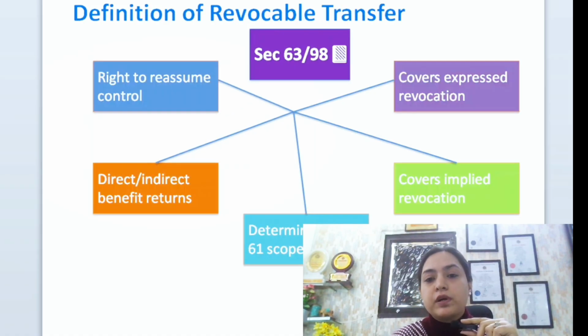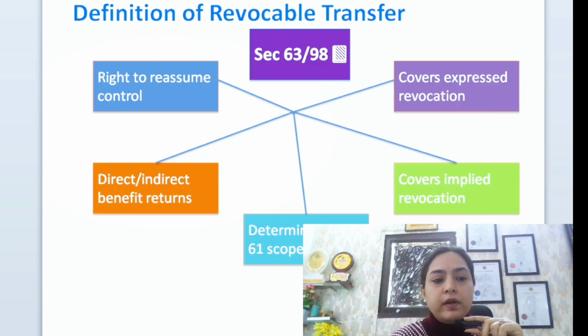Now, when we move toward section 98, okay, so here is the definition of revocable transfer. So earlier in Income Tax Act 1961, it was section 63, which has been replaced by section 98. So revocable transfer, again, it could be a right to reassume control, where direct or indirect benefit will be derived by the transferor out of that asset transferred. It covers implied revocation and express revocation. So both the revocations are covered in this definition of revocable transfer.